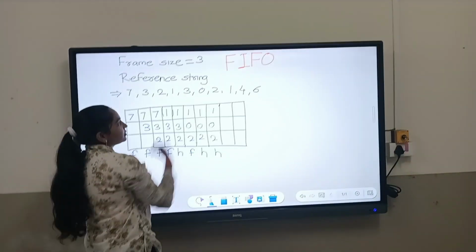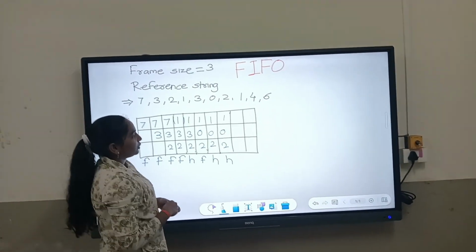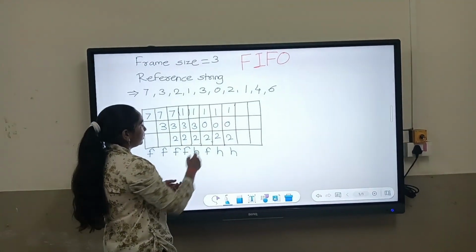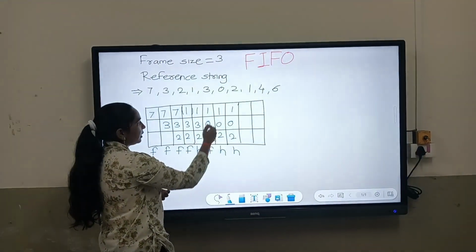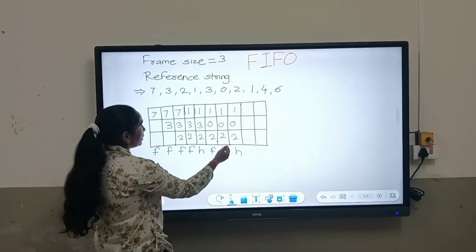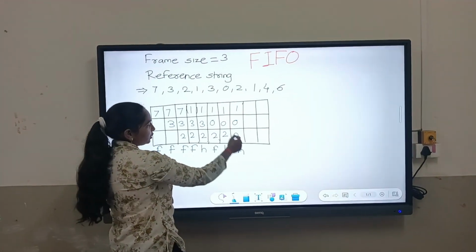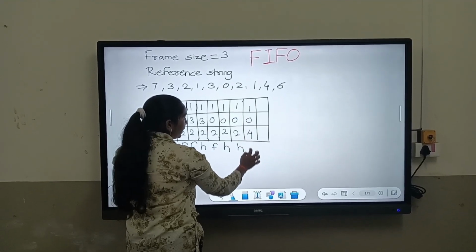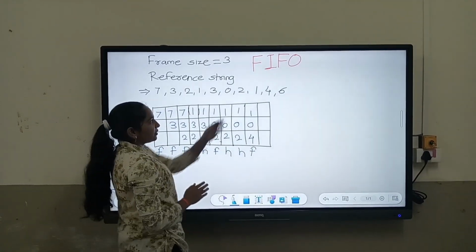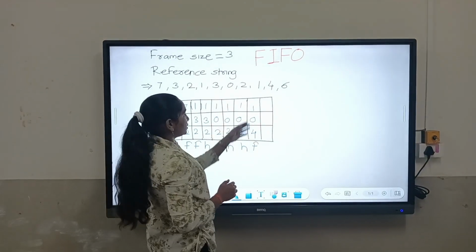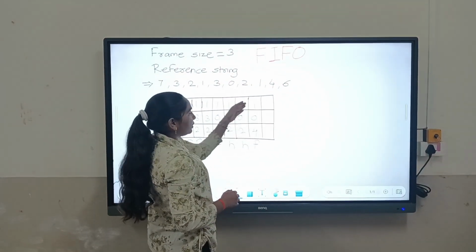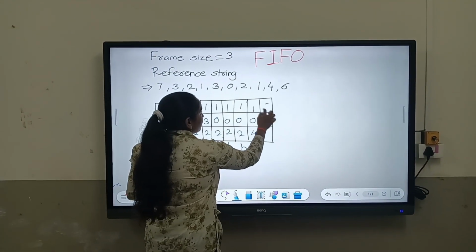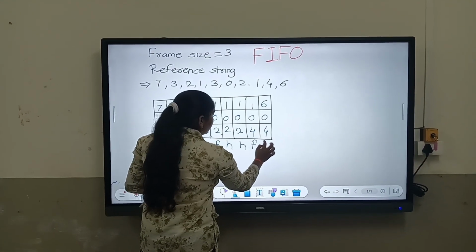Then we have 4 and we don't have 4 in the memory before, therefore we have to replace a page, and here it is 2. We will replace 2 because 2 came first before 1 and 0, therefore 2 is replaced and 4 is put here. This is similar, 1, 0, and it is a page fault because the page is replaced. Here also we have to replace the page because 6 is not present, and we will replace 1 because 1 came first among these 3 numbers. Therefore, 1 is replaced: 6 0 4. It is a page fault.